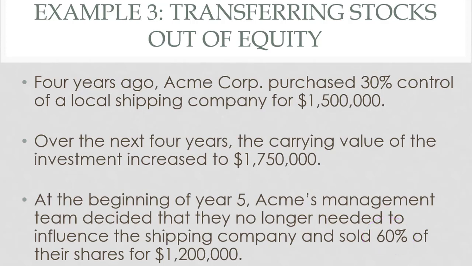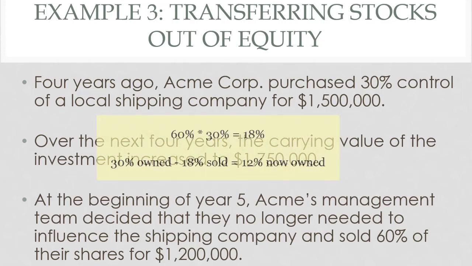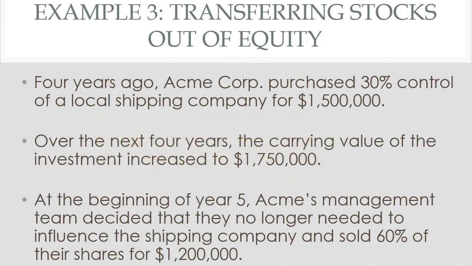Now, before we owned 30% of their stock, which means we were accounting for this as an equity security. We're above 20, but we're not up above 50, so we're not consolidating. Now, if I sell off 60% of that, I'm going to drop below that 20% threshold, which means I've got to get it out of equity classification, and we're going to stick it into available for sale securities. So we're going to start with 2 journal entries. The first journal entry is the sale, and the second journal entry will be the transfer of the remaining shares.